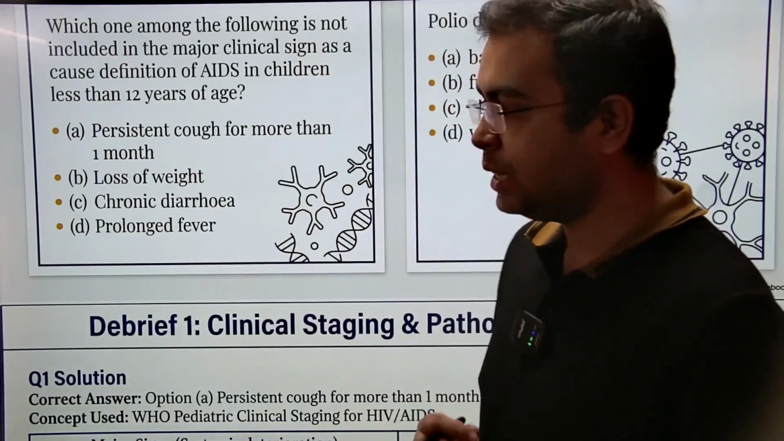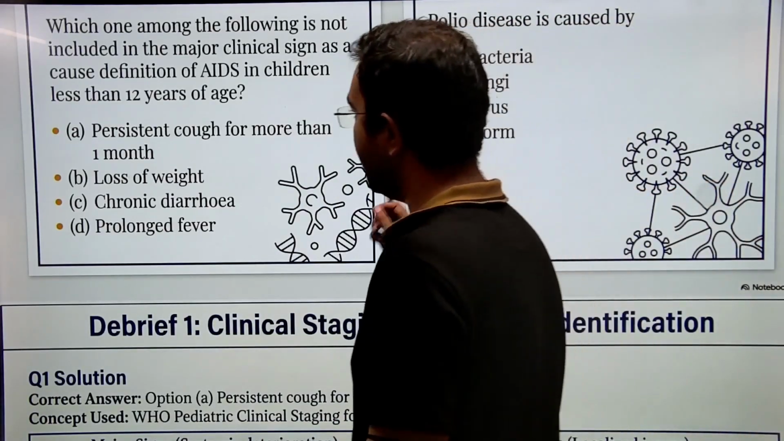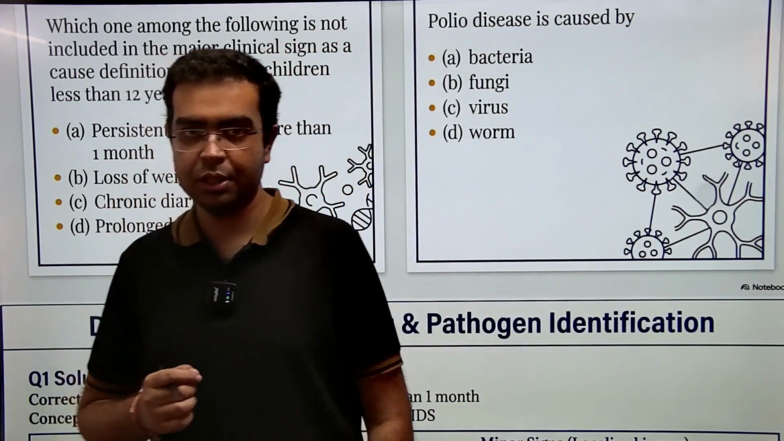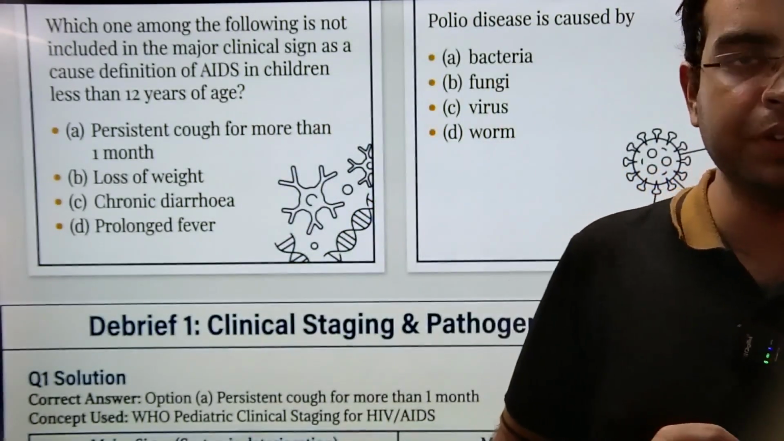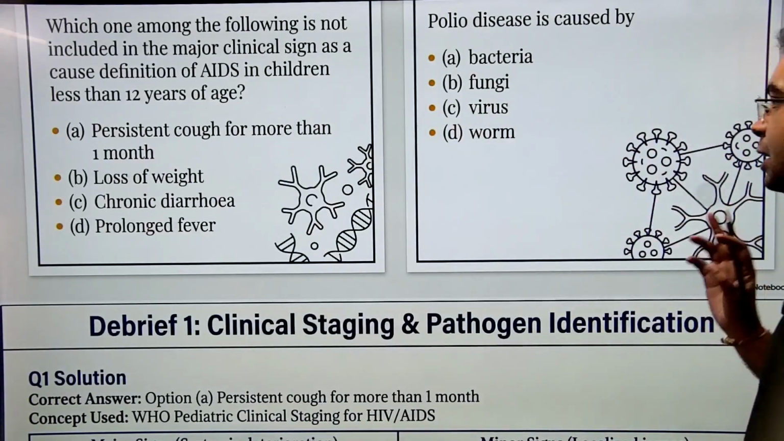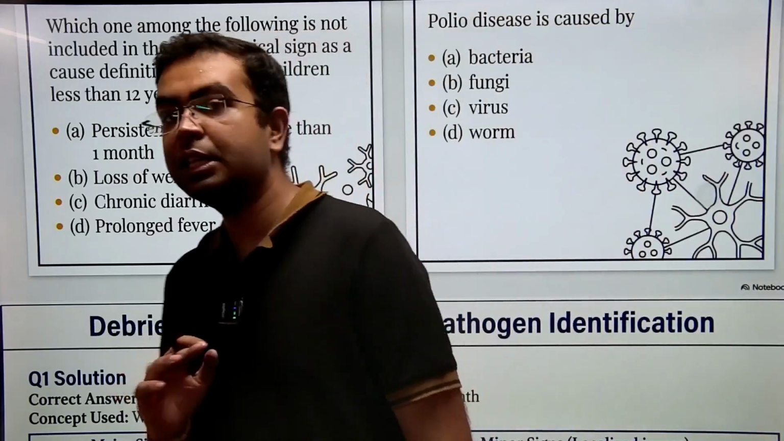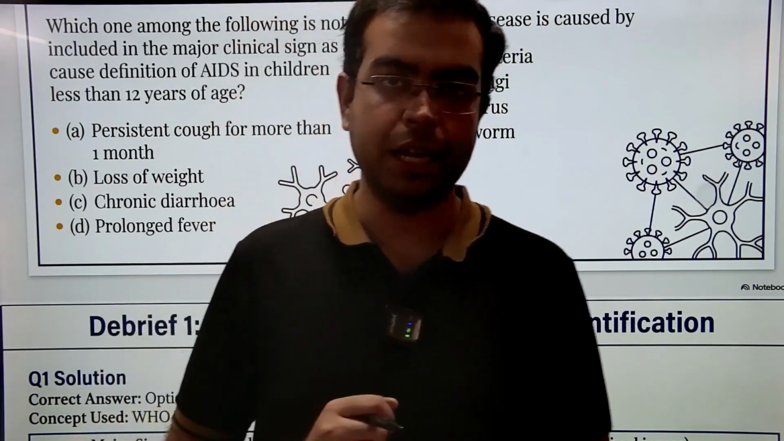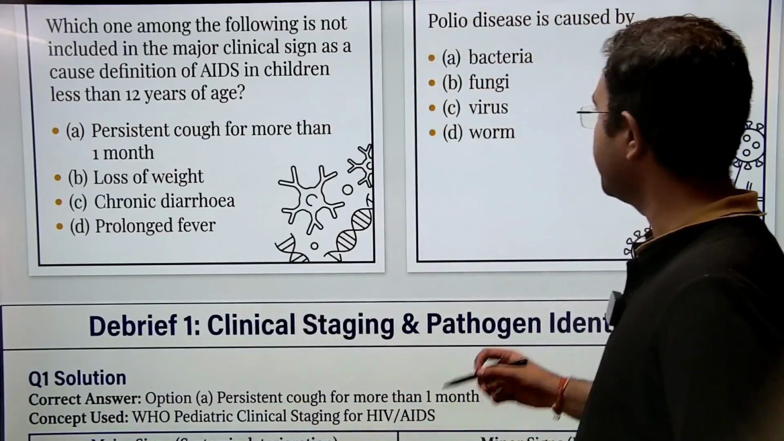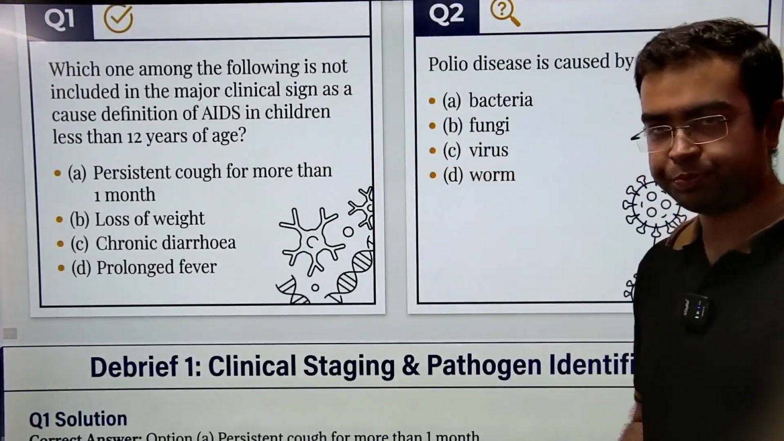ठीक है? It is not necessary that it is happening because of AIDS only, ठीक है? And that is why in children below 12 years of age, persistent cough for more than 1 month is not considered as a major clinical sign for AIDS, ठीक है? Correct answer is option A.